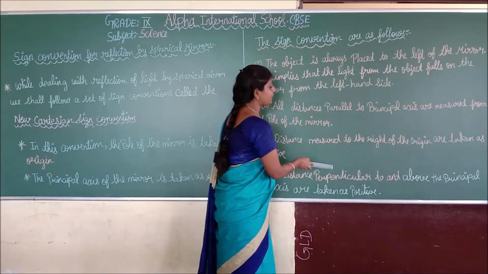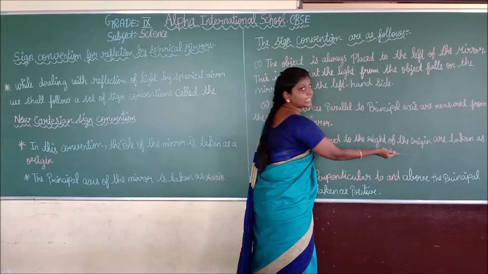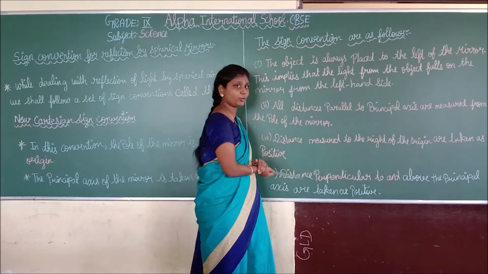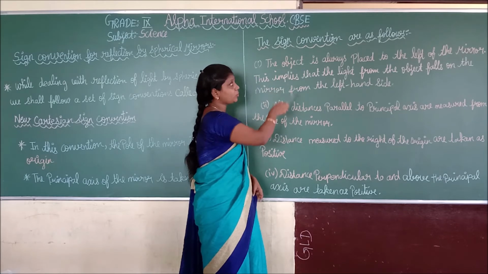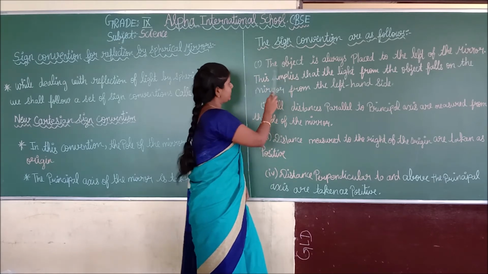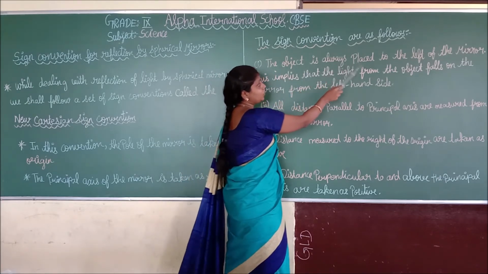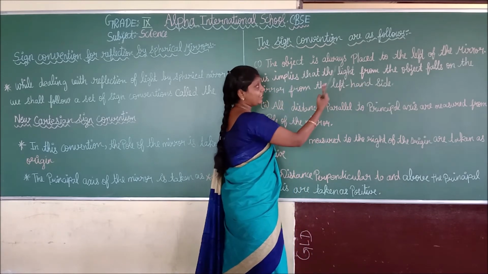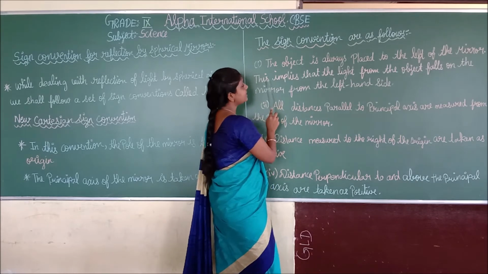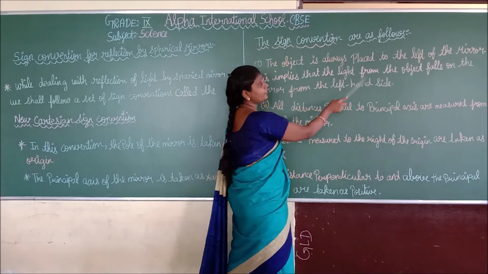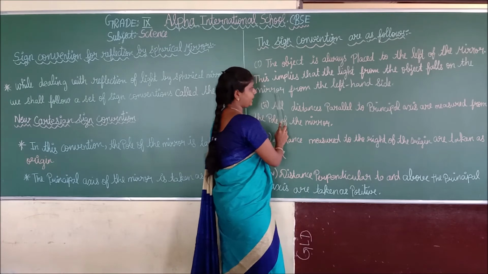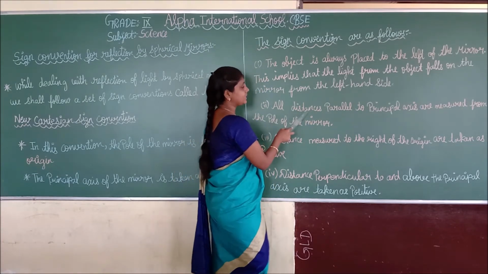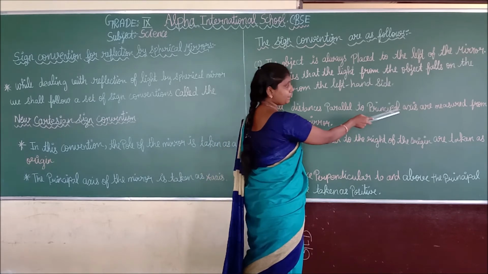Simultaneously, distances perpendicular to and below the principal axis are taken as what? Negative. You understand, students? Once again, we are going to recall the sign convention. The object is placed to the left of the mirror. The object is always placed where? Left of the mirror, because this implies that the light from the object falls on the mirror from the left hand side. Okay.